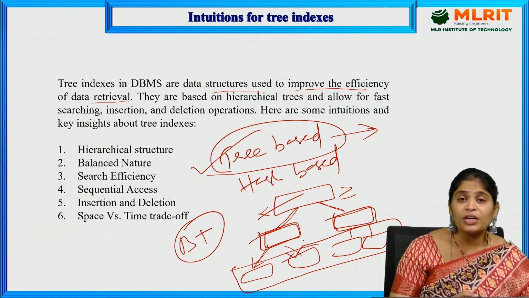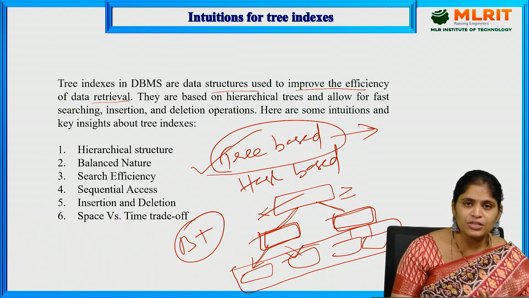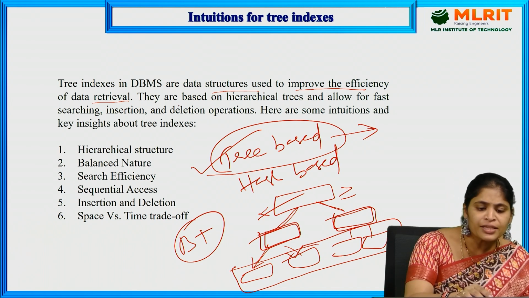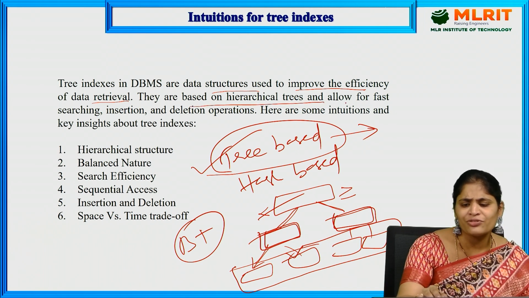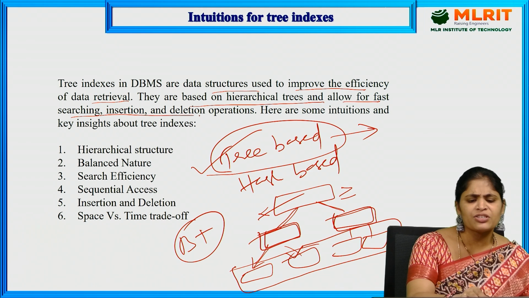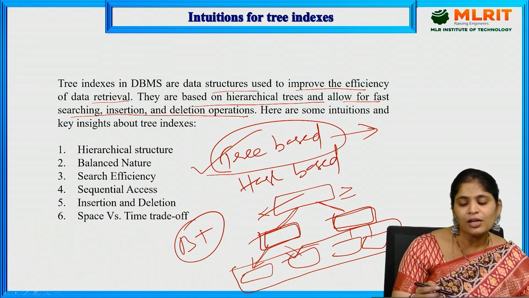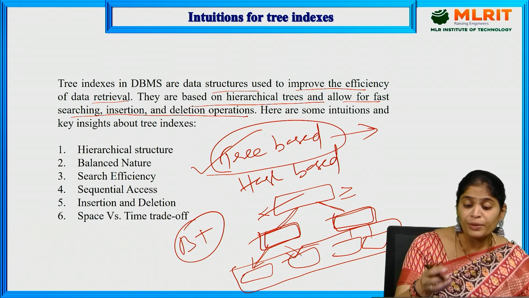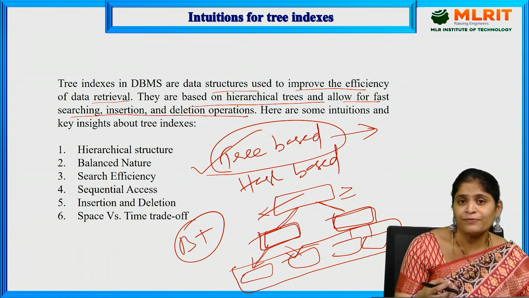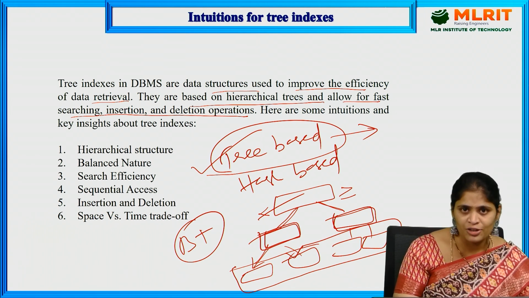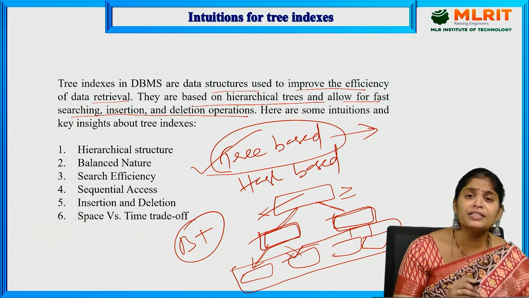So what is the reason behind that? In this session, let us discuss the intuitions. They are based on hierarchical trees and allow fast searching, insertion and deletion operations. If we maintain some hierarchy, then it is easy to search, easy to insert and easy to delete.